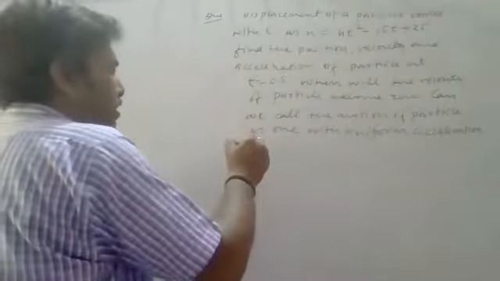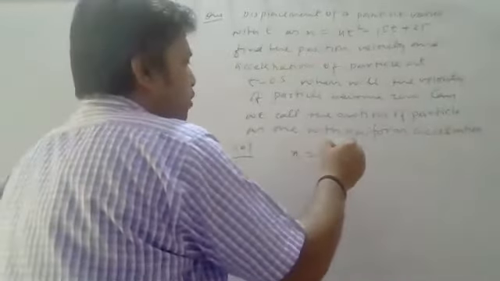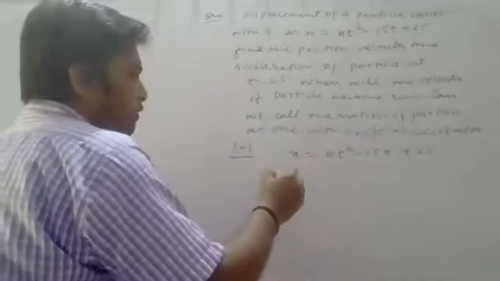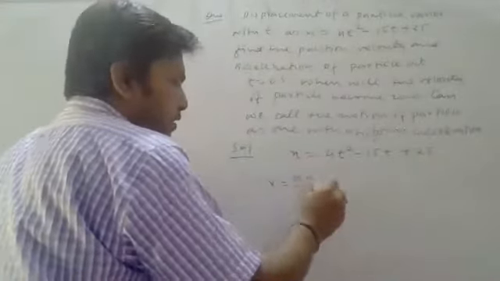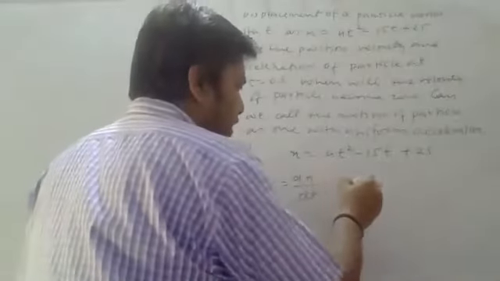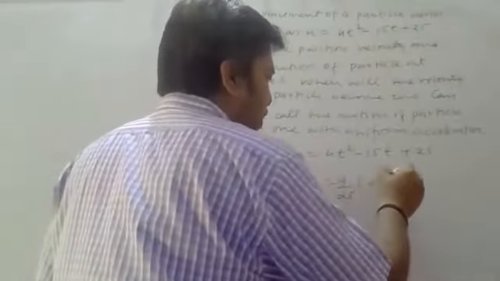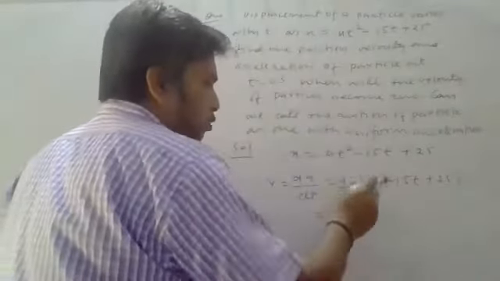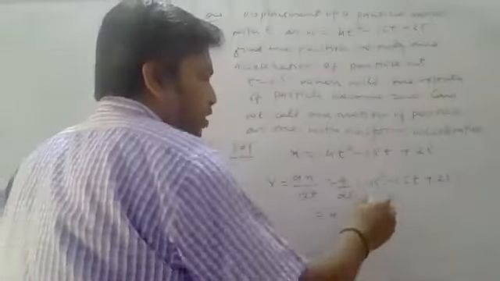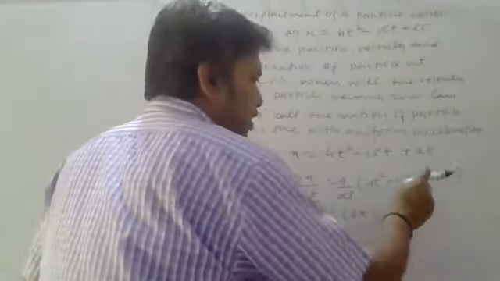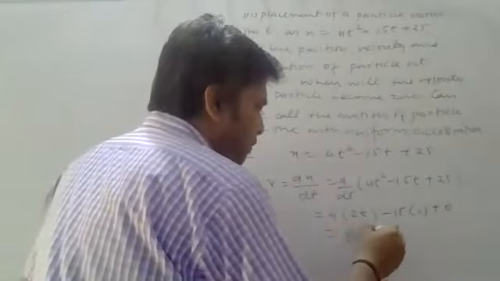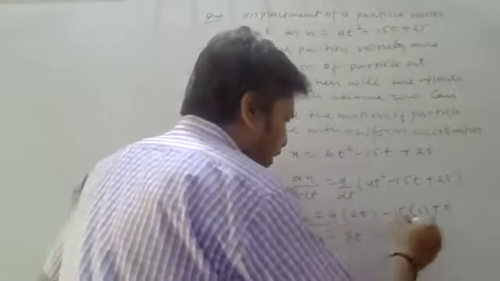So how will I answer 3 questions? The question gives me x equals 4t square minus 15t plus 25. For calculation of velocity, you have to do the differential dx by dt. Differentiate it: d by dt of 4t square minus 15t plus 25. Now see, 4 is constant, it stays out. Differential of t square is 2t, minus 15 as it is. Differential of t will be 1, and differential of a constant is 0. So velocity you will get is 8t minus 15. It is the expression of velocity.